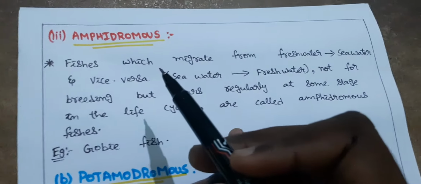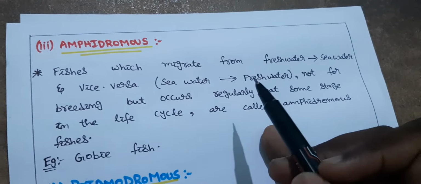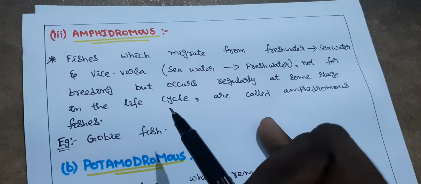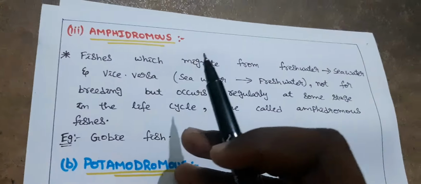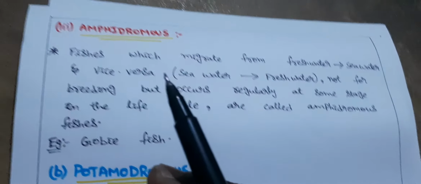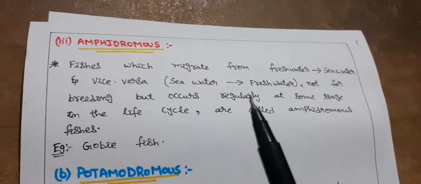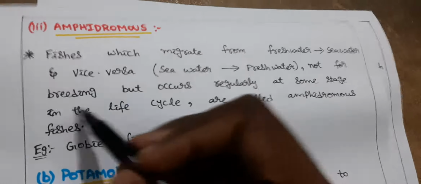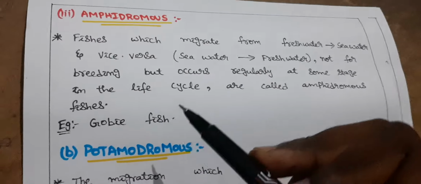In amphidromous, fishes which migrate from fresh water to seawater and vice versa, that is from seawater to fresh water, not for breeding but regularly at some stage in the life cycle, are called amphidromous fishes. That means amphidromous is a mixture of catadromous and anadromous, but the point which differs it from both is that these fishes do not migrate for breeding. See, not for breeding, but it occurs regularly at some stage in the life cycle.